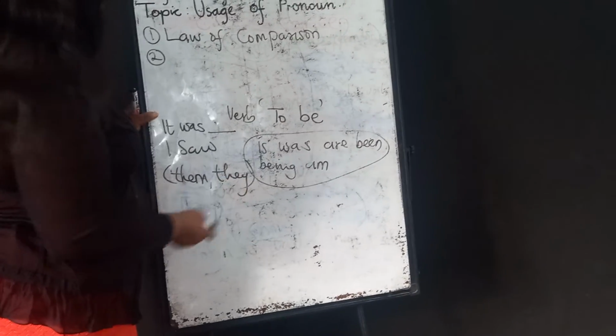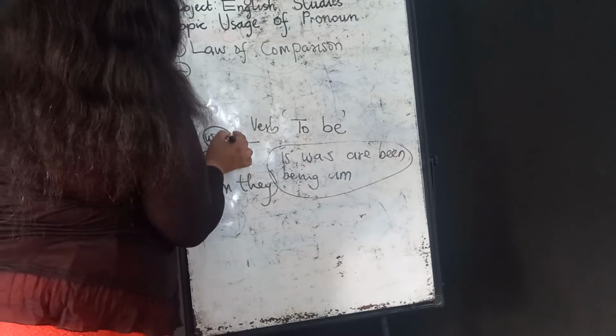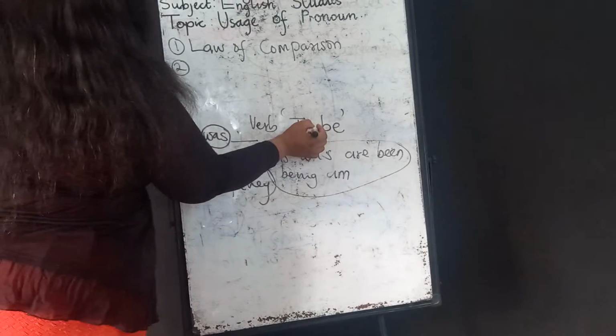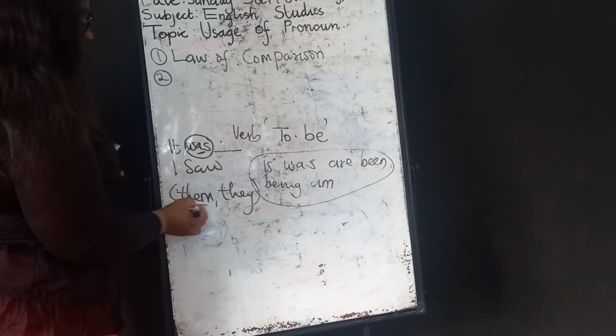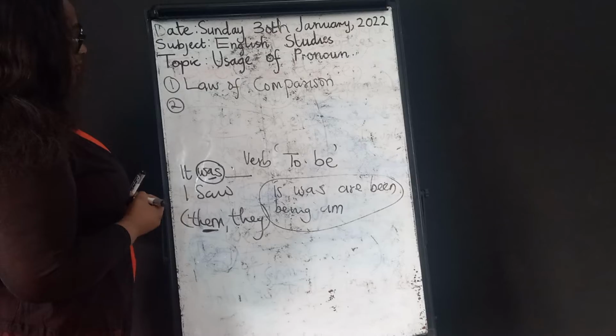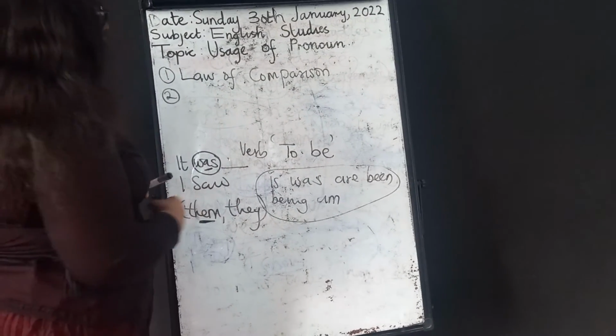Them and they. Now, don't forget, I told you the verb to be. Was is one of the verb to be. So because of this was, it cannot take them because them is an object pronoun. So it was they I saw.